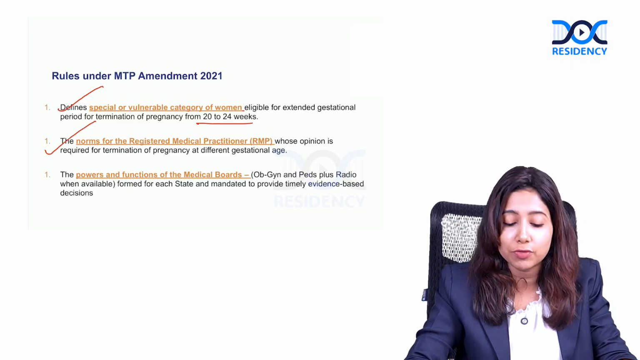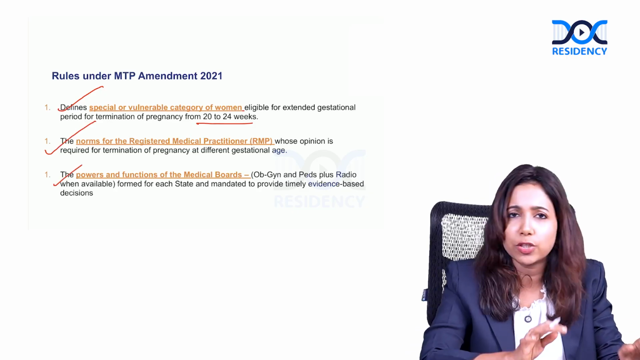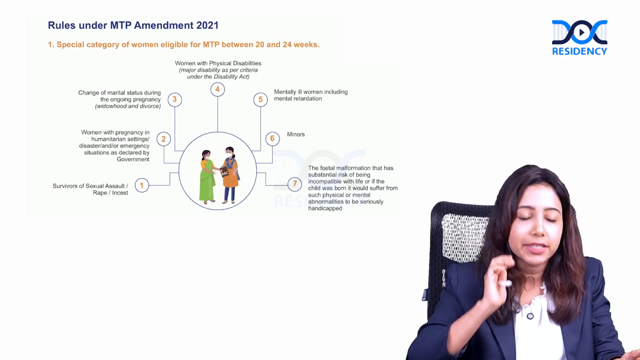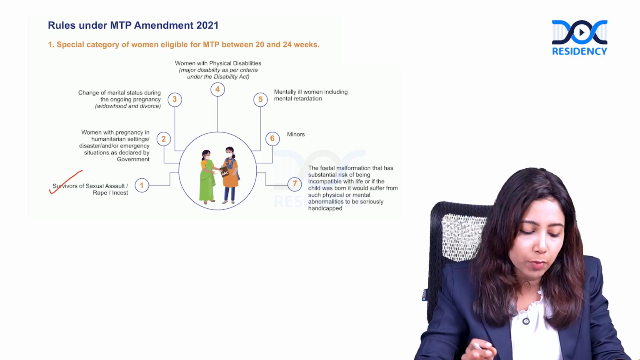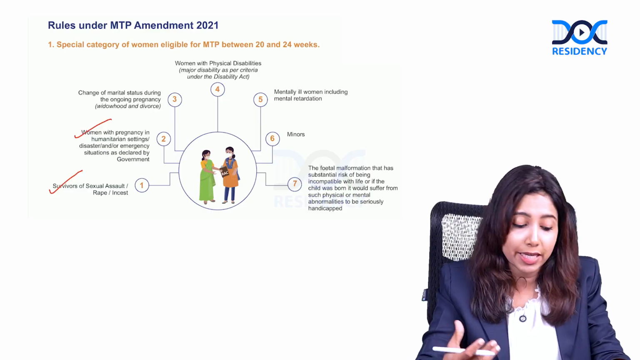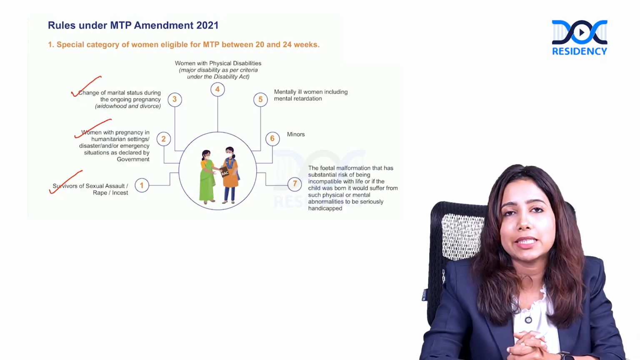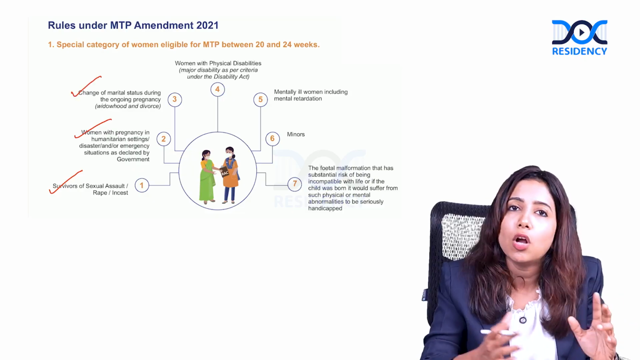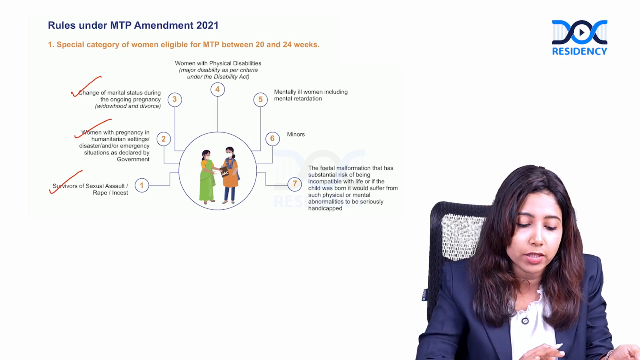The powers and functions of the medical board formed by each state have been given in detail. Yes, let's go into these details in a short while. So these are the special category or the vulnerable category of women. This includes any survivor of sexual assault, rape or incest; women who have a pregnancy in a humanitarian setting, disaster or emergency situation as declared by the government; any change of ongoing marital status, for example, she has been recently divorced, or maybe she has been widowed. All these are again indications in which you can go for MTP between 20 to 24 weeks.